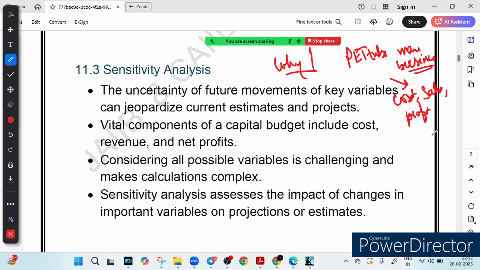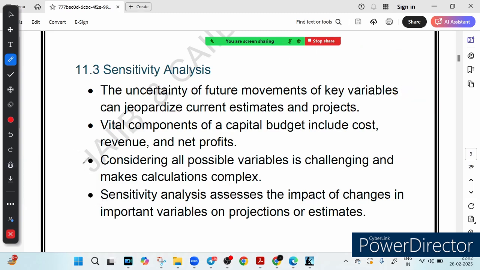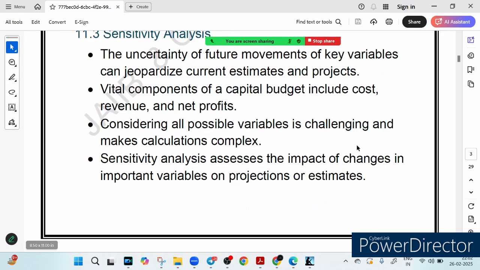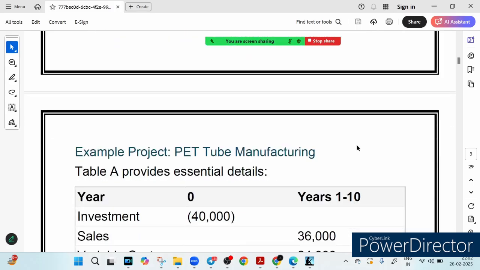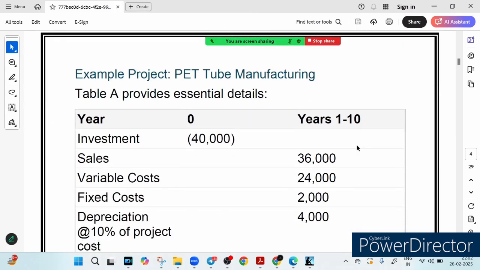Before we move forward, let's talk about the key components of capital budgeting. Before we talk about sensitivity analysis, let's look at the basic numbers in our example project. Let me show you one example so that it becomes very clear. Yes, here it is. Here you can see PET tube manufacturing.